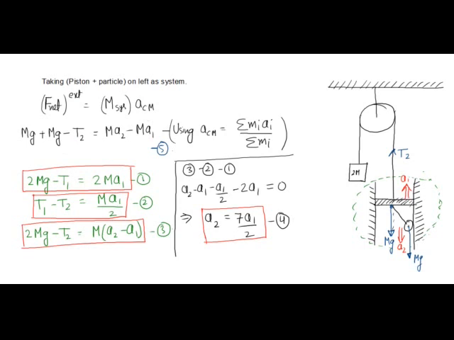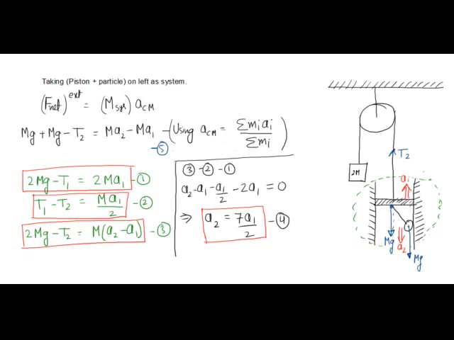Now this should be equal to mass of the system into ACM. Now I know that ACM is equal to sigma mi ai divided by sigma mi, where mi and ai are basically the mass of individual component and their individual accelerations. So this relationship will give me sigma mi into ACM is equal to sigma mi ai.